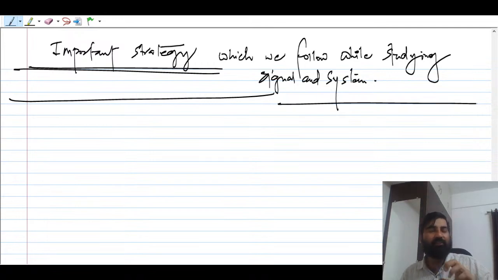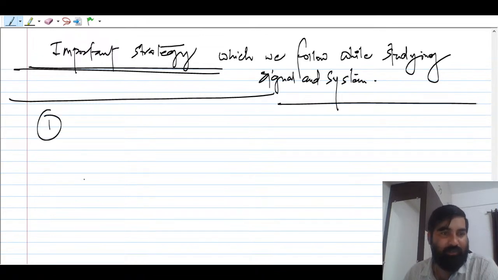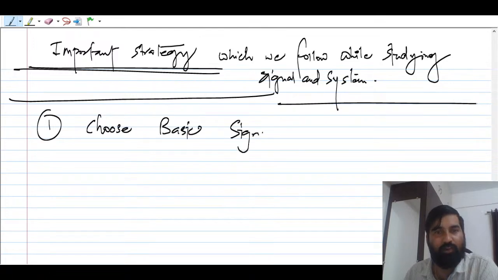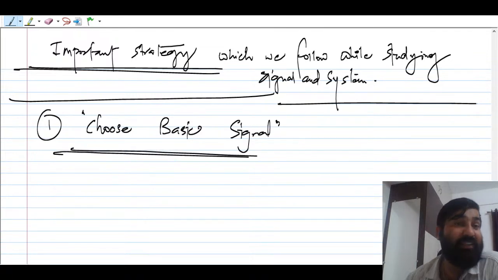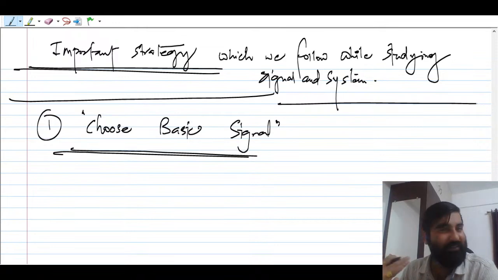You might think, sir, is it a shortcut? Shortcut and all is a different thing, guys. Okay, what are the important strategies we follow? Number one, remember, we need to choose basic signals first of all. What are the basic signals? Basic signals are complex sinusoids, impulse signals, unit step signals, ramp signals. Okay, these are the basic signals, guys. So we need to choose basic signals first.